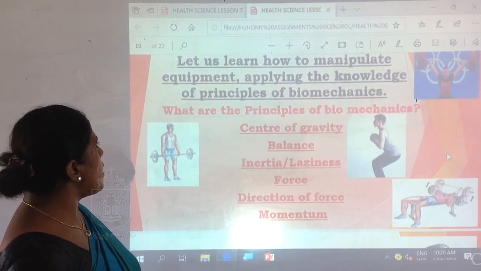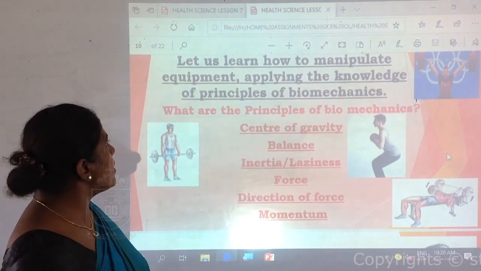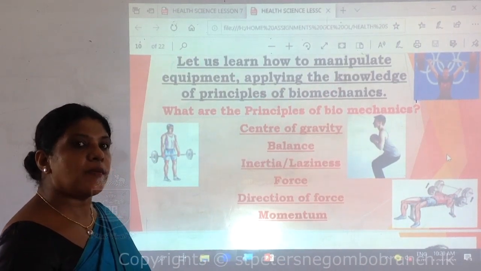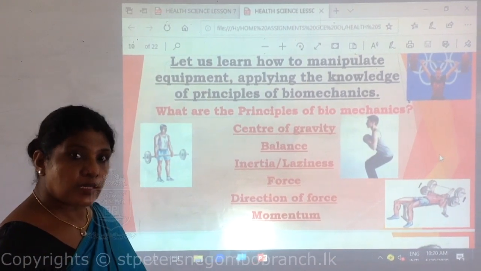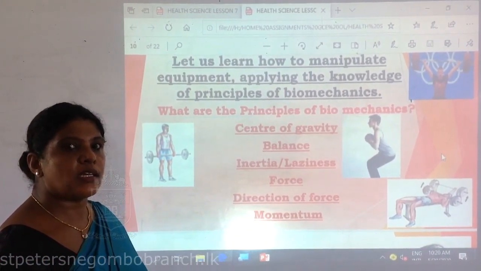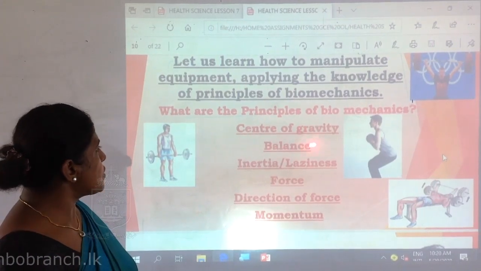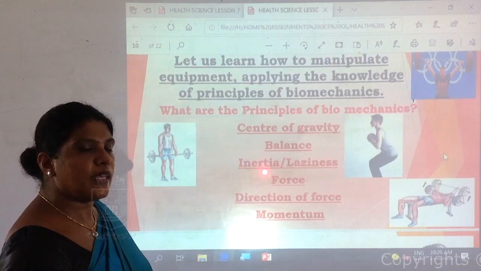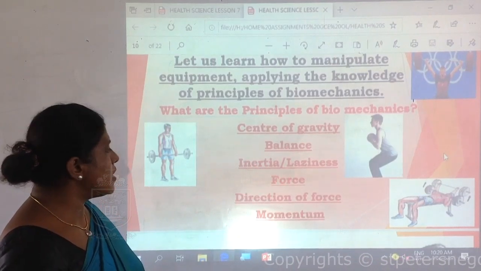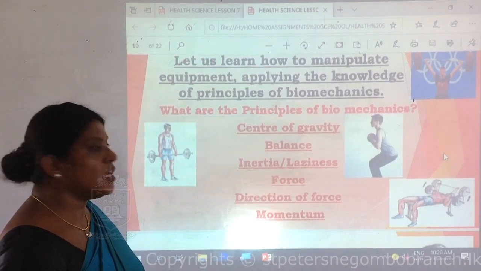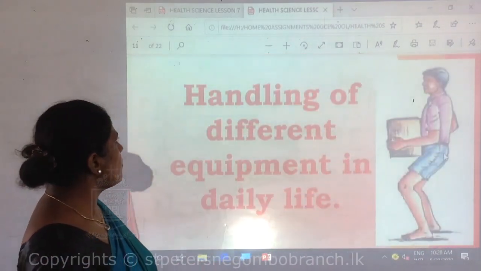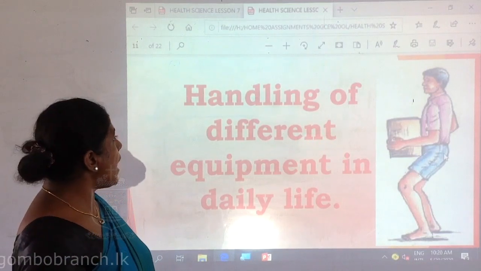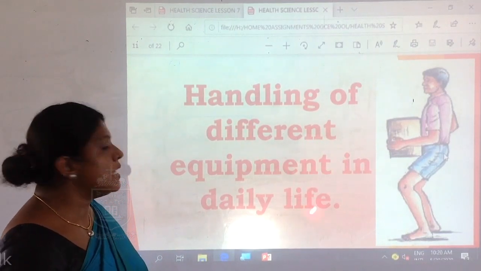Let us learn how to handle equipment applying the knowledge of principles of biomechanics. Under principles of biomechanics, there are 6 principles. Let us see what they are. Center of gravity, balance, inertia or we call laziness, force, direction of the force and the momentum. Now we are entering the most important part of the lesson, which is handling of different equipment in daily life.